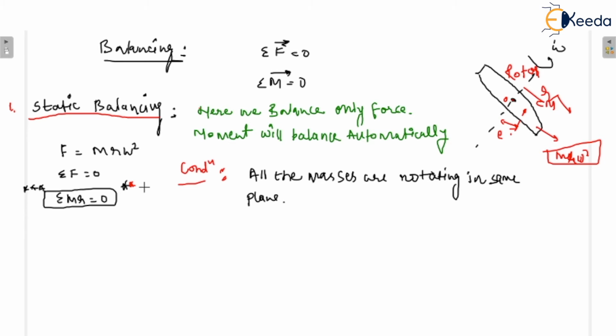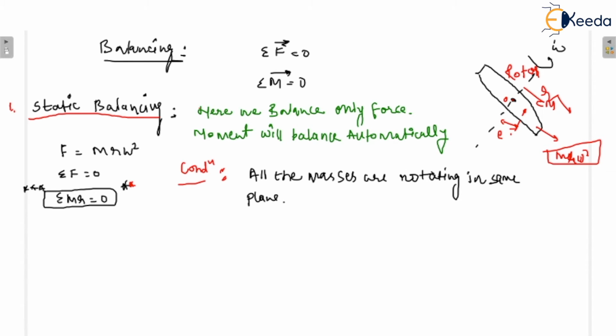And in mathematical form, we know that the force is equal to m r omega square when a body is rotated with an angular velocity omega. So if omega is constant, we can consider summation of m r is equal to 0. Okay. So this is basically the static balancing equation in mathematical form. You just have to know it.